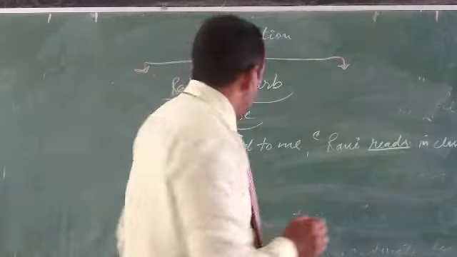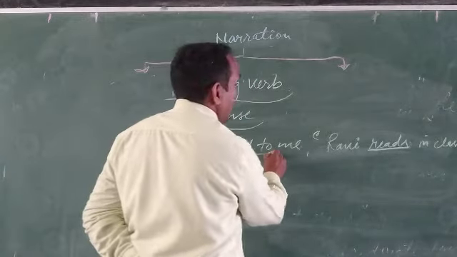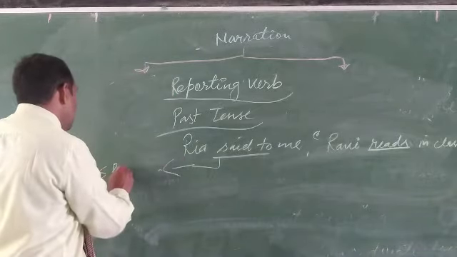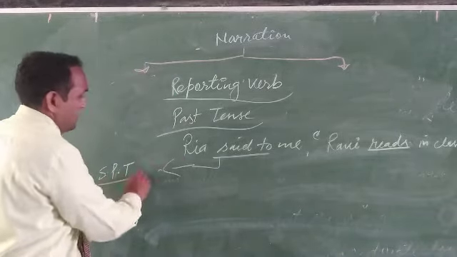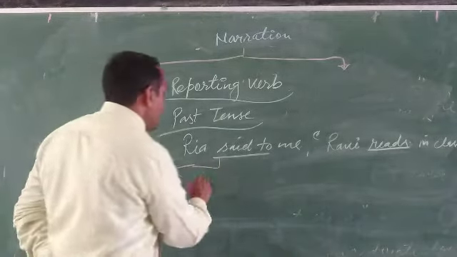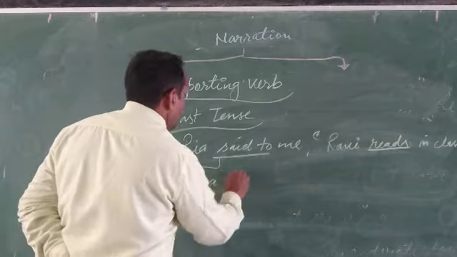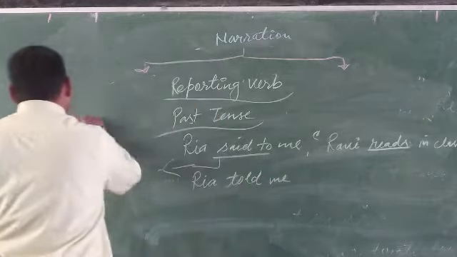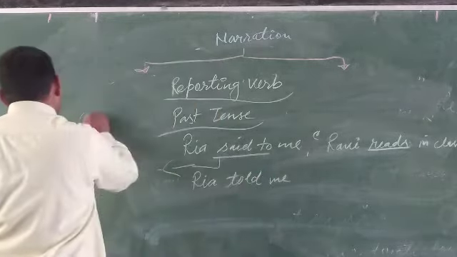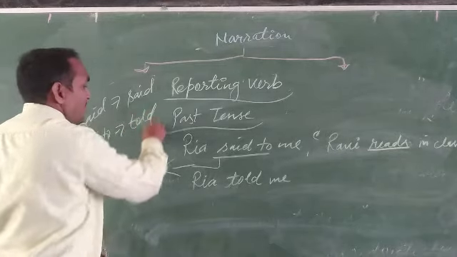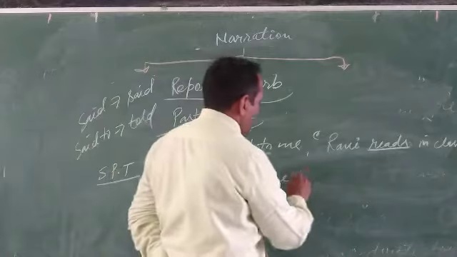Here said to indicates the simple past tense. Said to must change into told. If it is only said, there is no change, but said to must change into told. Riya told me that.